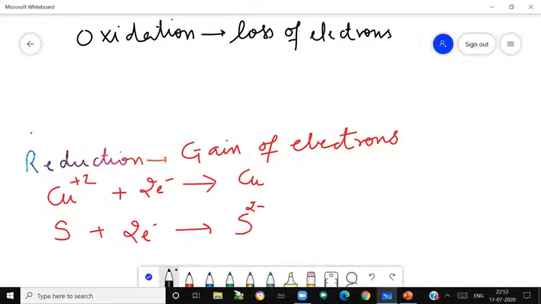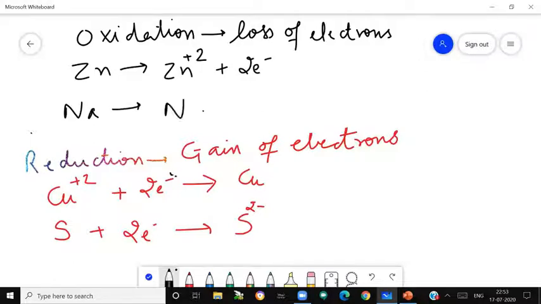Like zinc changing to zinc ions plus 2 electrons. Loss of electrons is called oxidation. Sodium loses how many electrons? 1 electron. So these are examples of oxidation, and those are examples of reduction.